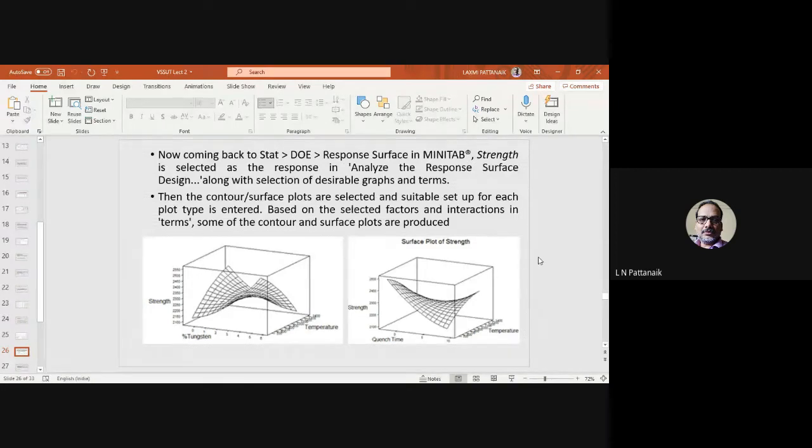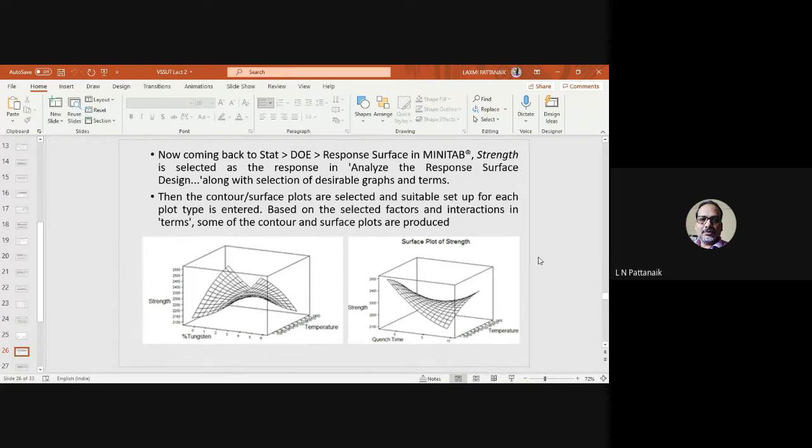So quench temperature, tungsten temperature, right? All possible. And the surface plot, in fact, is showing you the non-linear variation of the strength, right? According to the variation in these input parameters, right? Whichever combination of input and output you want to see or present graphically, you can generate, right?